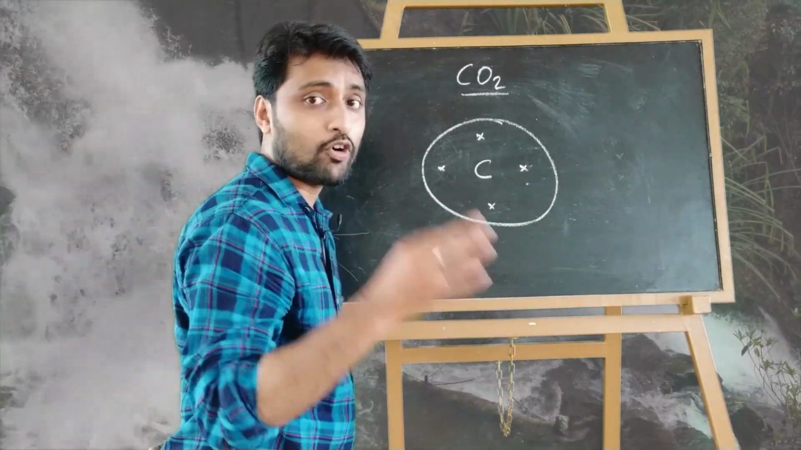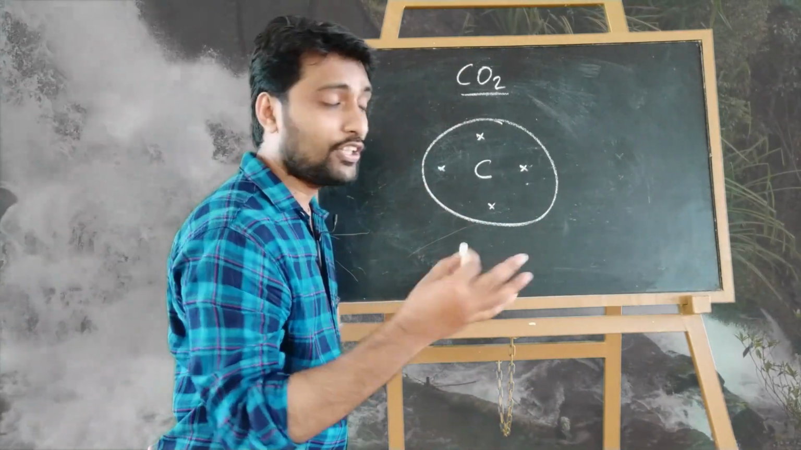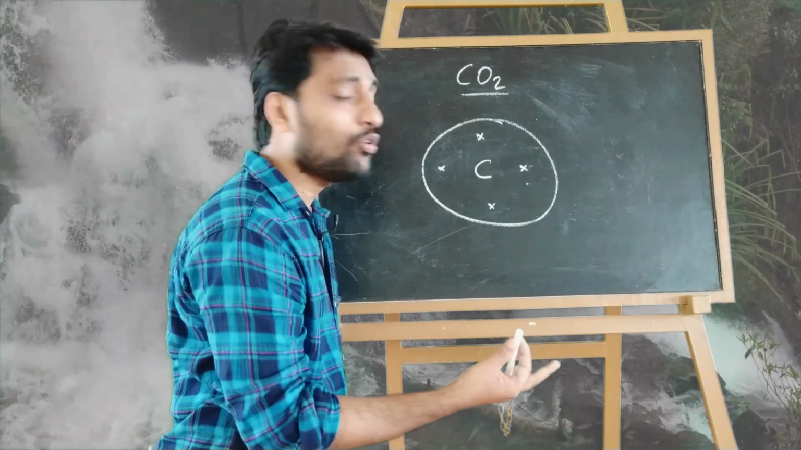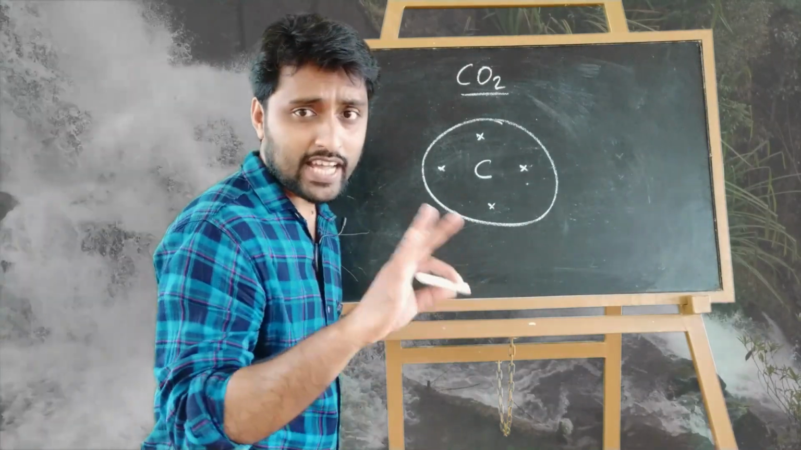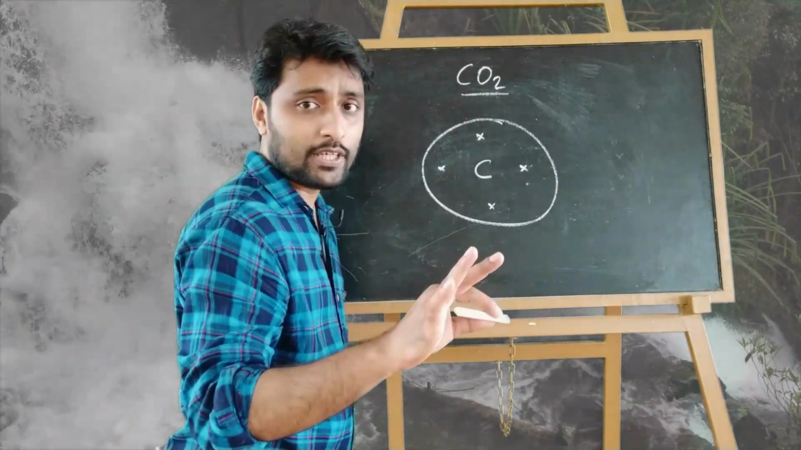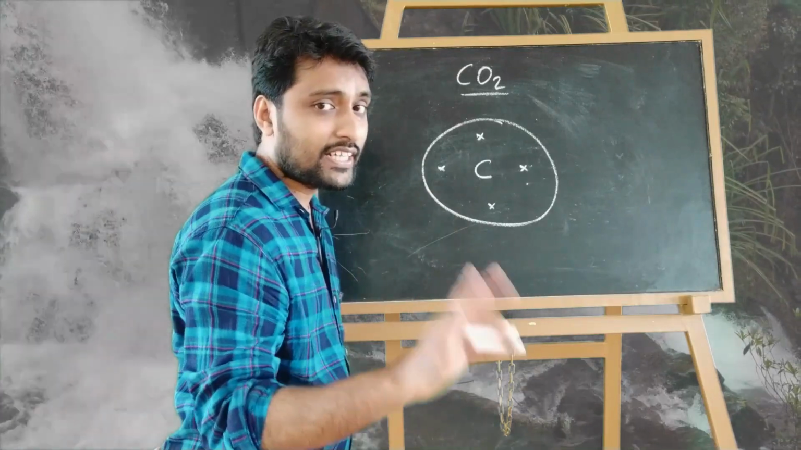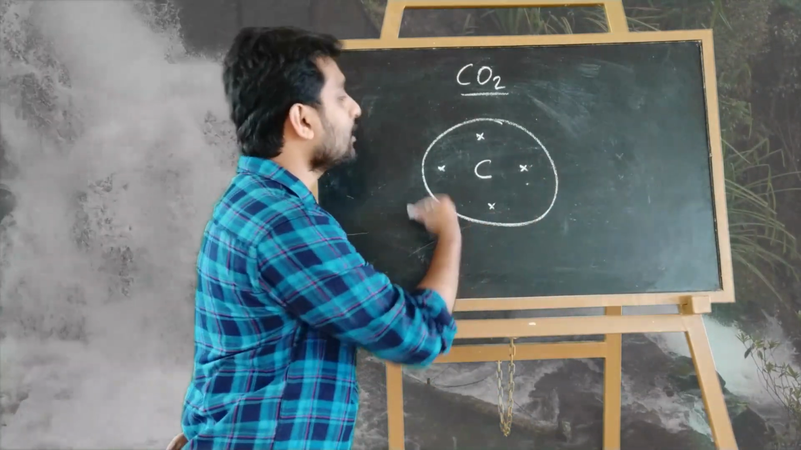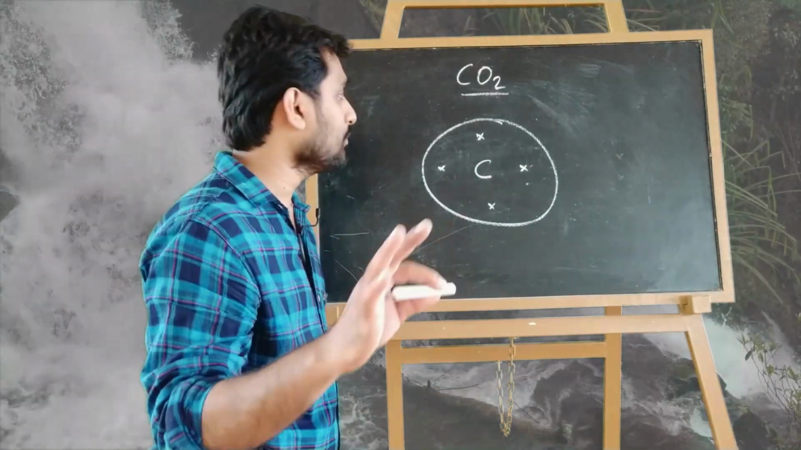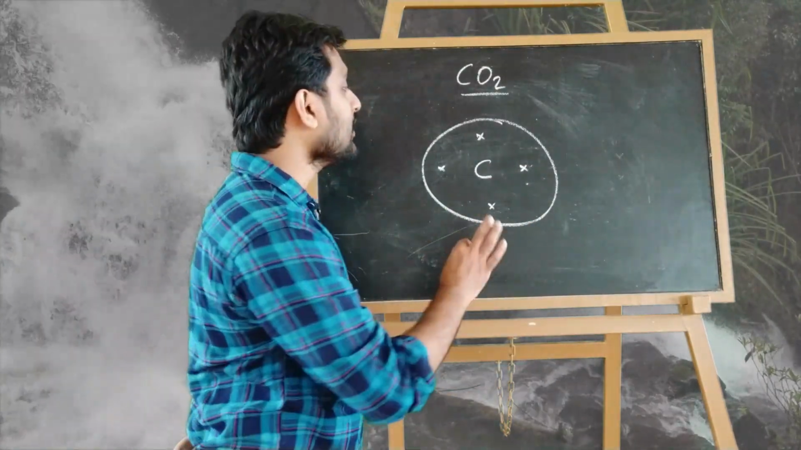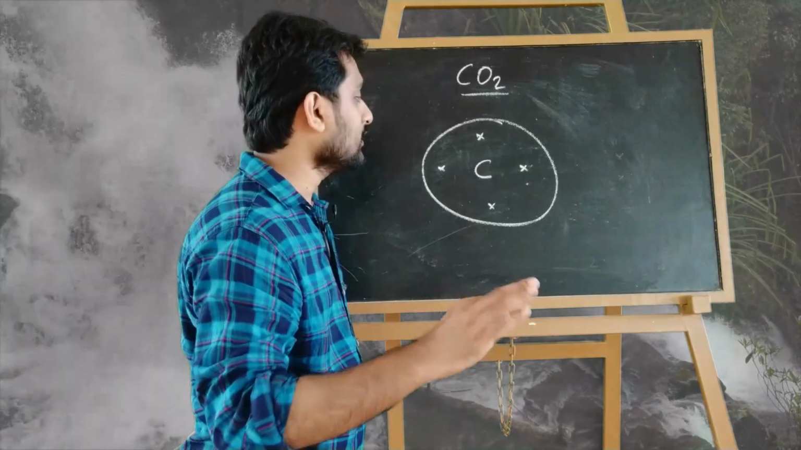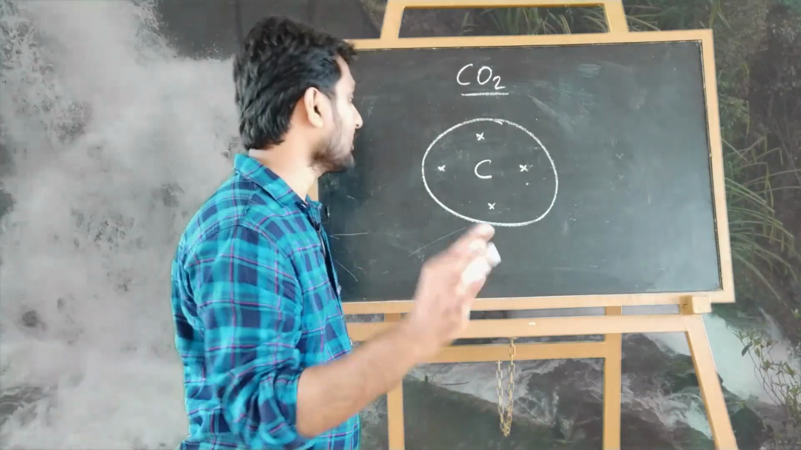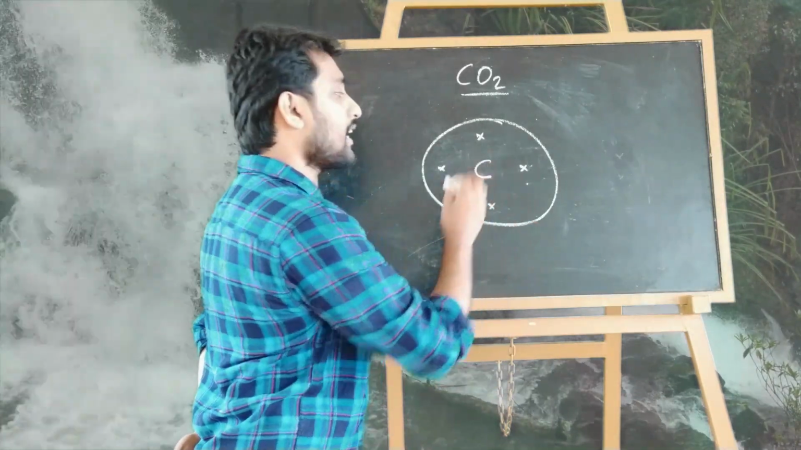Actually, carbon requires 4 more electrons to become stable, but it will not accept 4 electrons and it will not remove 4 electrons. Instead of that, it will share 4 electrons and become stable. If it shares one electron each with other atoms, the outermost shell of the carbon becomes 8 and it becomes stable. In such a way it is making bonds and becoming a new substance. Clear?